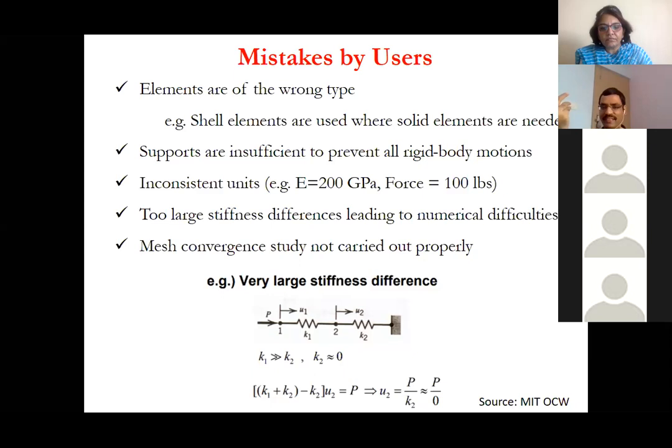Too large stiffness differences. Now you see at the bottom, we have solved the two spring system. Suppose the spring constant of one of the springs is very high, making the other one negligible. That's where it will give some errors. And the mesh convergence study has not been carried out properly.